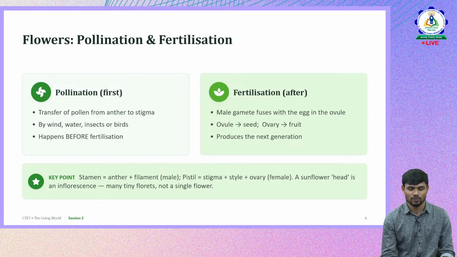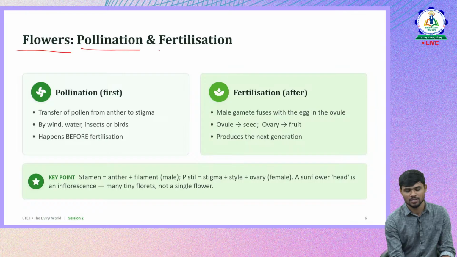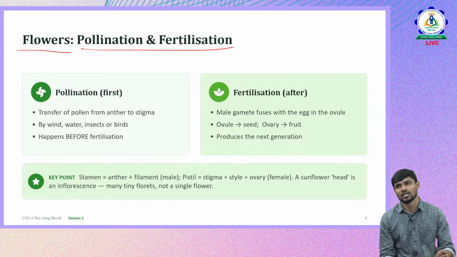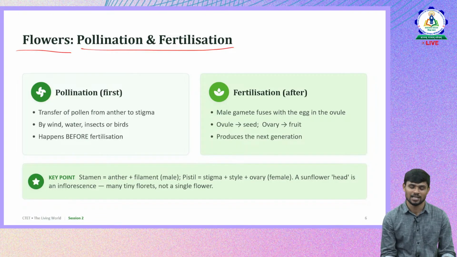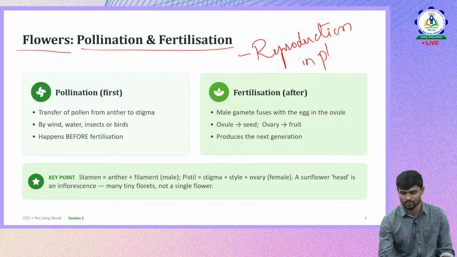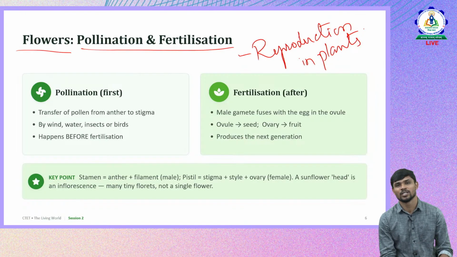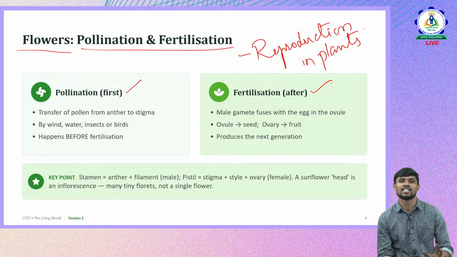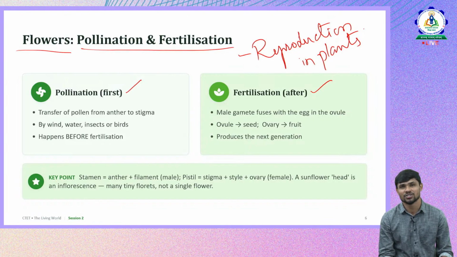Then let us move forward to one more important concept from which questions will be there, that is flowers. That is with respect to flowers, pollination and fertilization, which is related to reproduction in plants. Reproduction is one more important topic. In reproduction, two sub concepts are there again. One is pollination, one is fertilization. Mostly in CTET they will try to test whether you know the difference between pollination and fertilization or not.